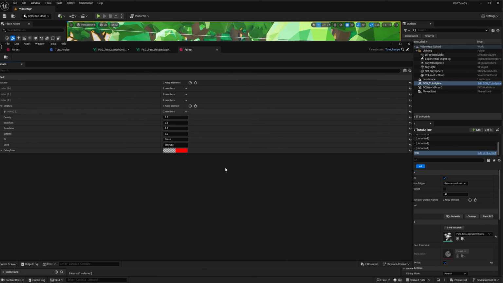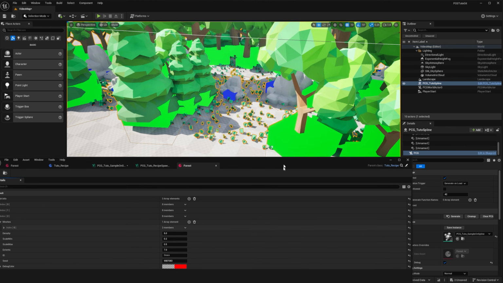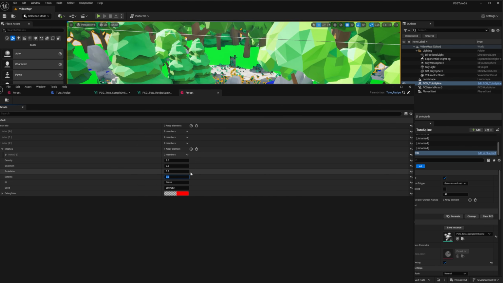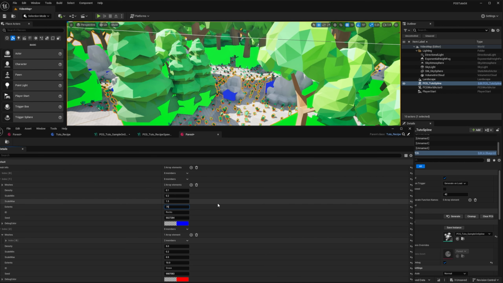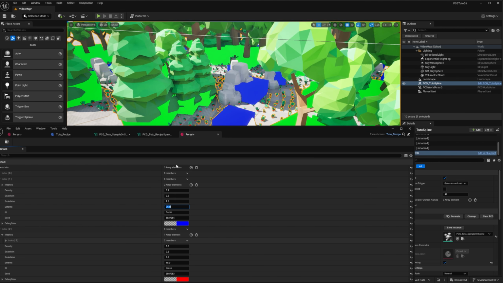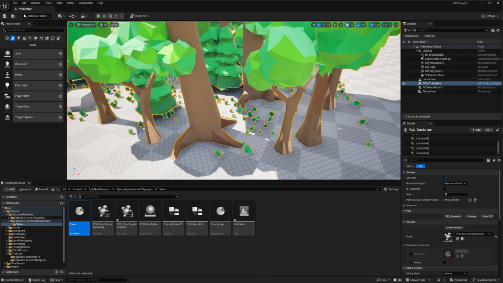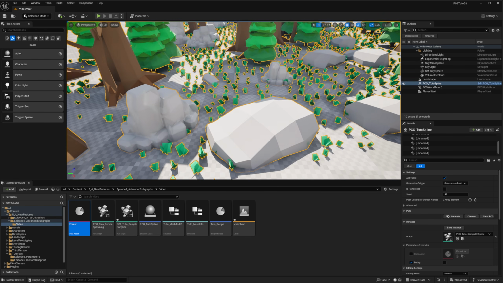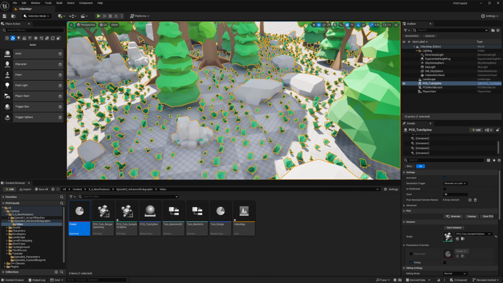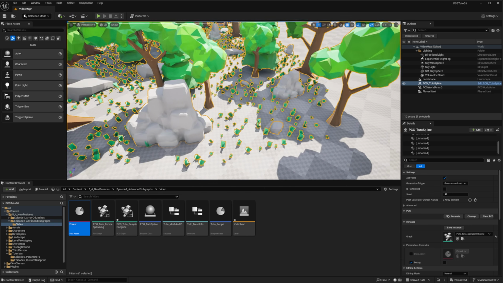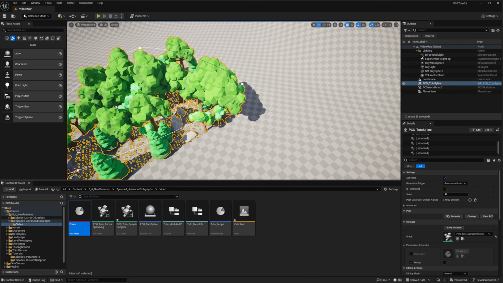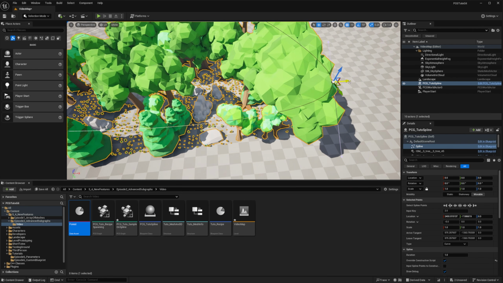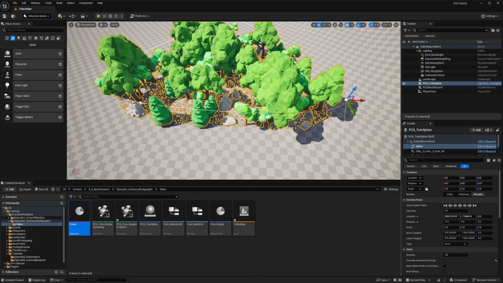So we can go back to the forest and change, perhaps make extents for the grass a bit bigger. So we'll go to 10. I'll make the rock one a bit bigger. Yeah, that's a bit better. It's not perfect, can do better probably, but it's good enough for this tutorial. And so, pretty much done. If I change the spline shape, it will regenerate.